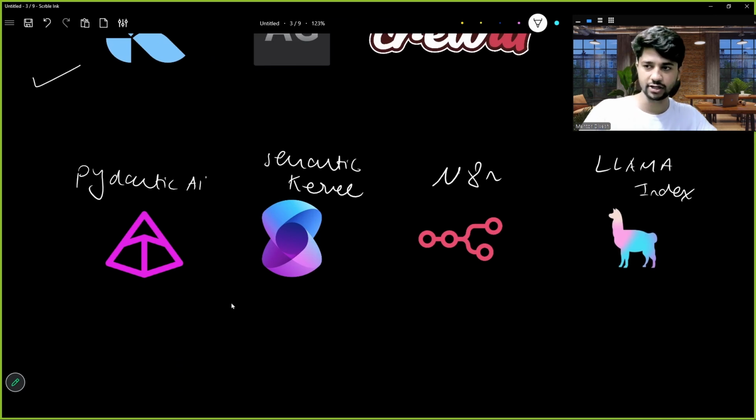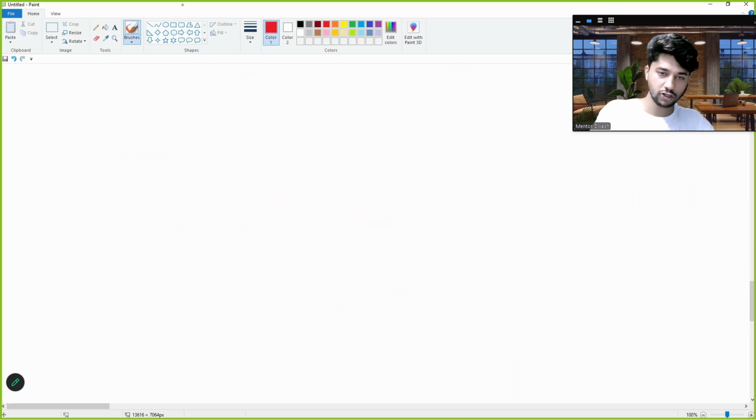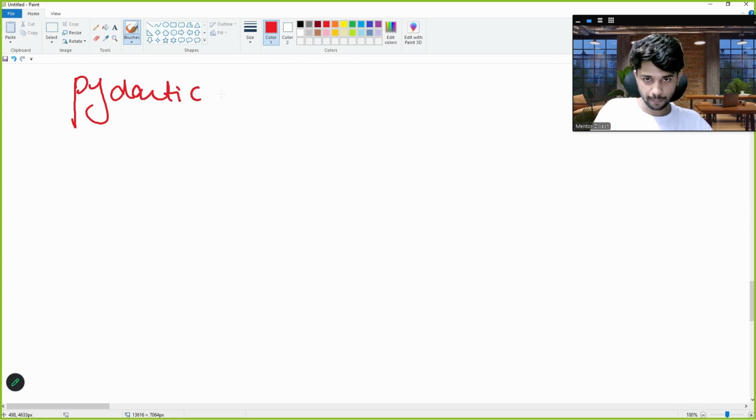Then I will come to the next part. Next is Pydantic AI. When we want to make very structured AI agents, that is when we go to Pydantic AI. Now, what do I mean by structured AI agents? See, Pydantic AI also has a nice story. Let me talk about Pydantic AI. The purpose is to make structured AI agents.